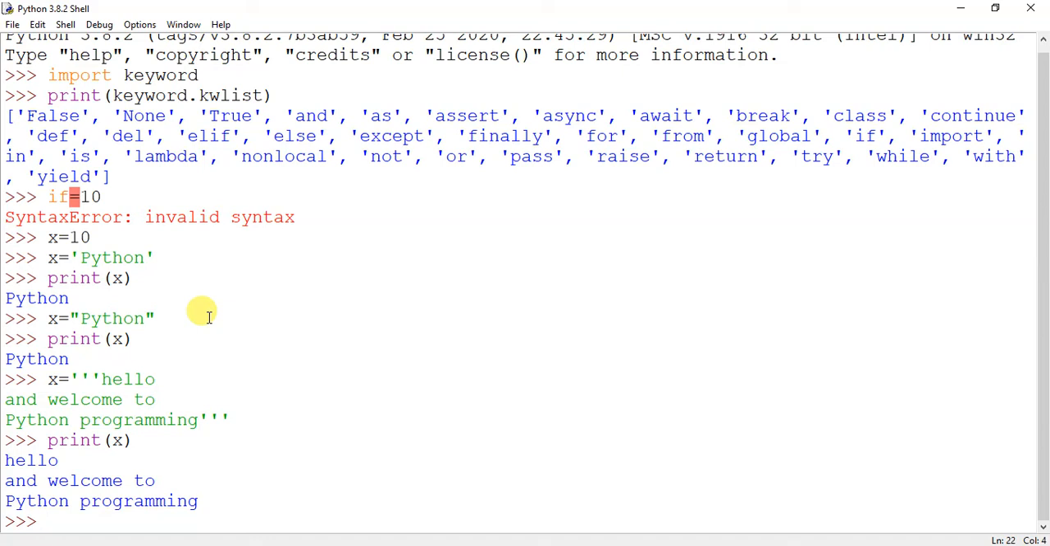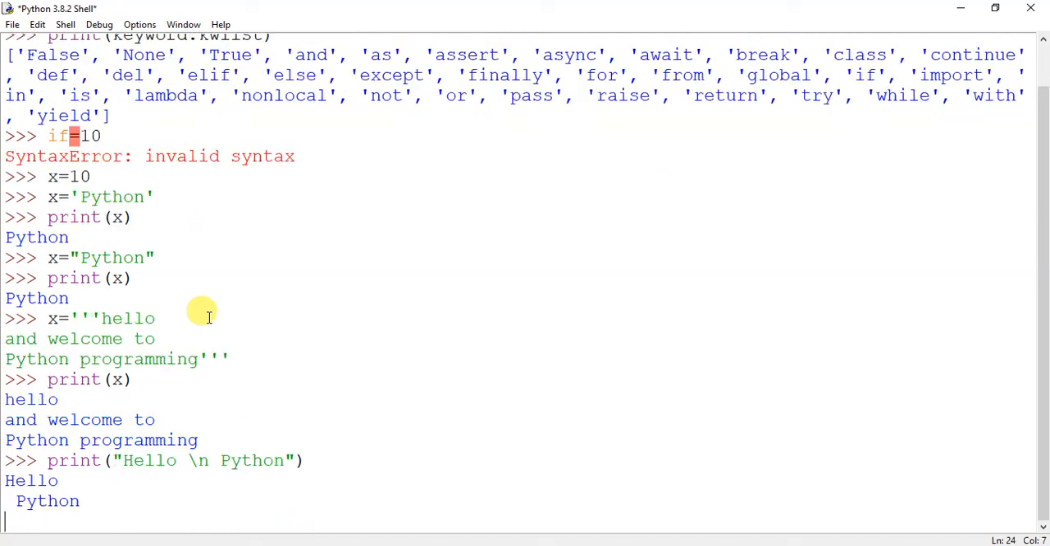Okay. Now we have talked about escape sequences. Characters that have backslash in the beginning to suppress its original meaning. So how can we deal with it? Let's have an example of backslash n, that is for new line. So we type hello, then we type backslash n, and then we type Python. Okay, let us see the result.